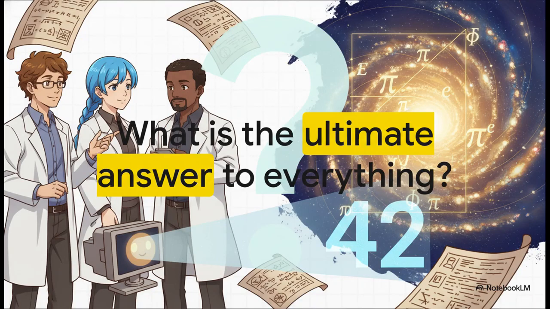Now, fans of science fiction, and specifically The Hitchhiker's Guide to the Galaxy, know all about the supercomputer that calculated the ultimate answer to life, the universe, and everything. And that answer was 42. It was always treated as this brilliant, absurd joke, right?